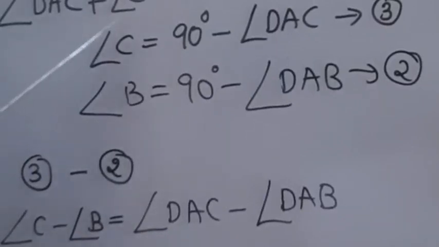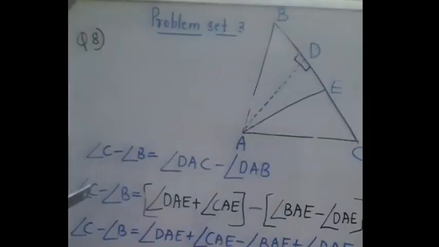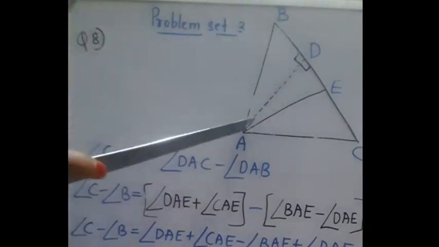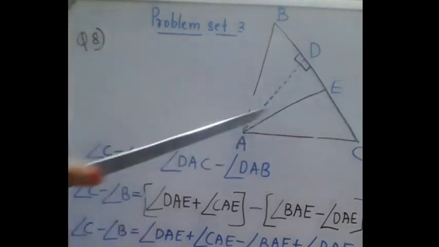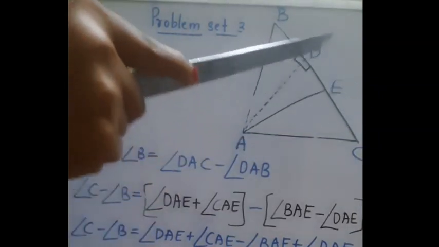What happens is angle C minus angle B is equal to 90 minus 90, which is 0, and angle DAC minus angle DAB, which we have written here. Again, angle C minus angle B is equal to DAC, which can be written as angle DAE plus angle CAE, which is equal to angle DAC.